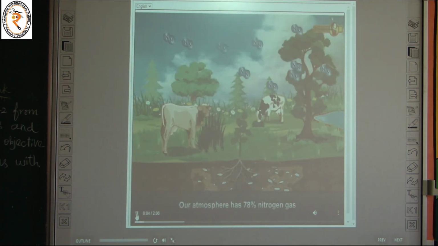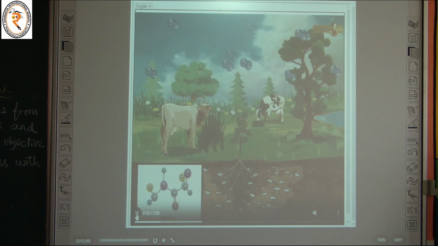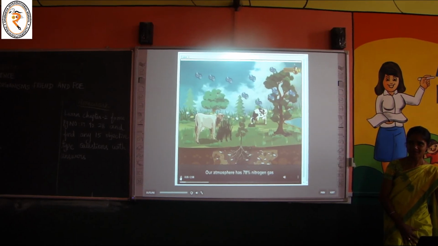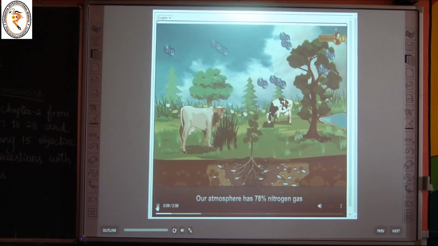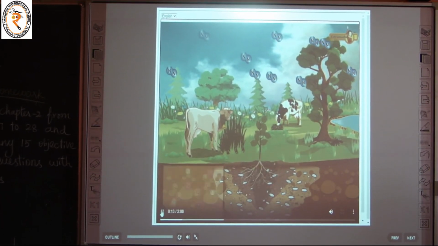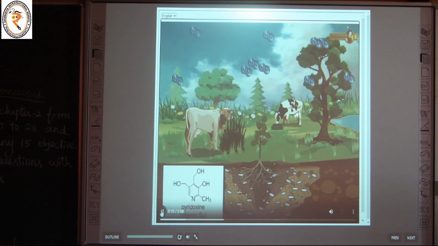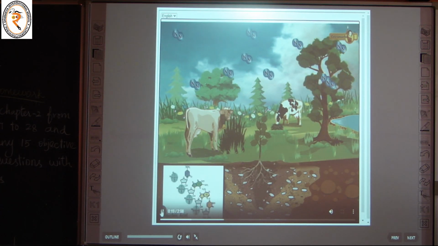Our atmosphere has 78% nitrogen gas, which is one of the essential constituents of all living organisms, as it is present in proteins, vitamins, chlorophyll, and nucleic acid.